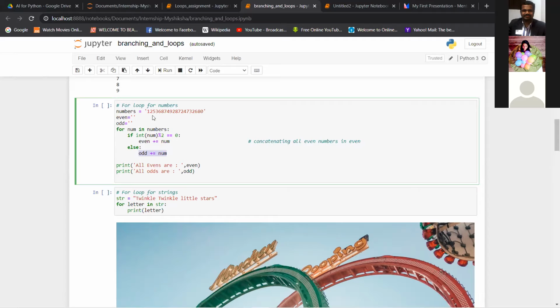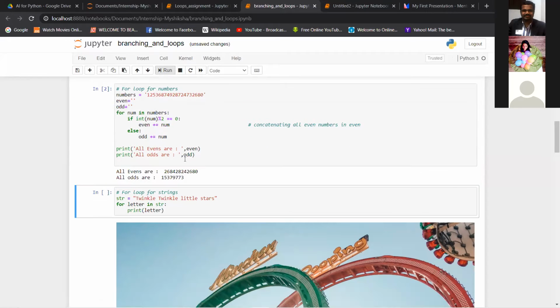So like this, for every digit here, this for loop will execute, and finally it is going to add it to either even or odd, these two variables. If we run this, you get all the evens here. You can see all the even digits are added here, and the odds add up here, right? Has everyone understood this, or are there any questions?